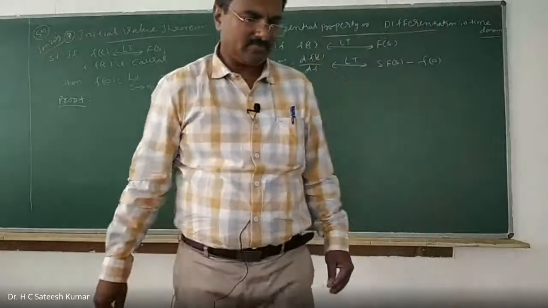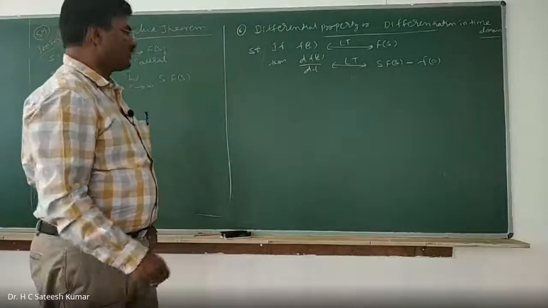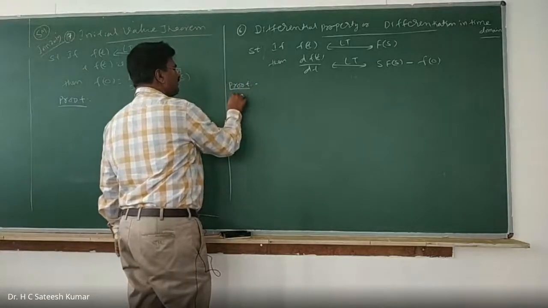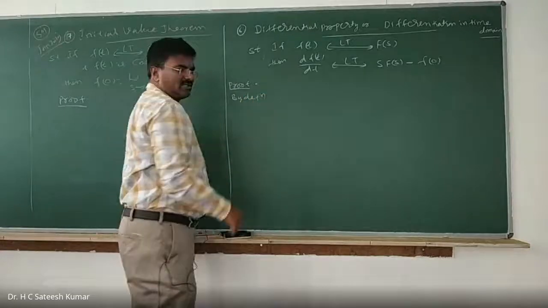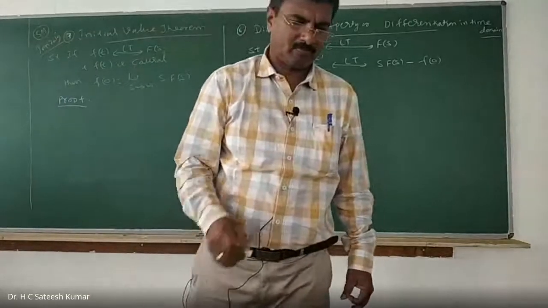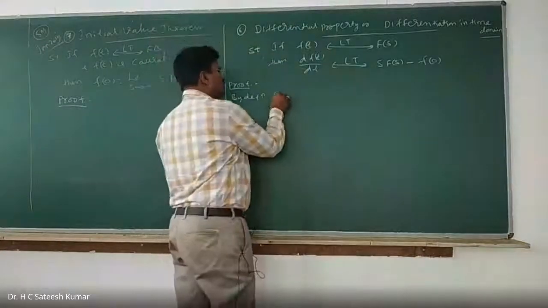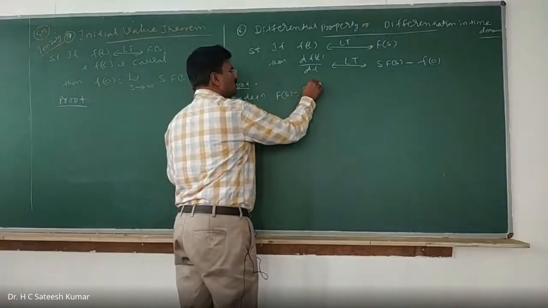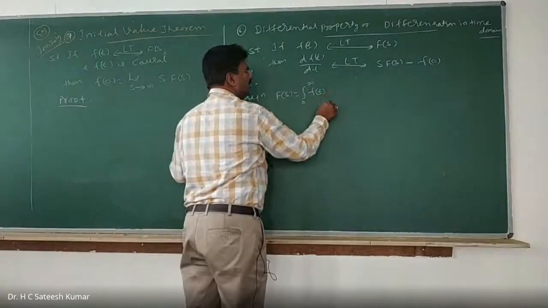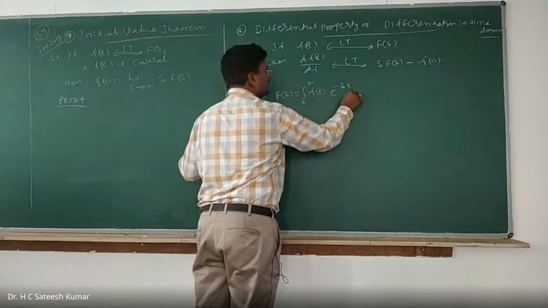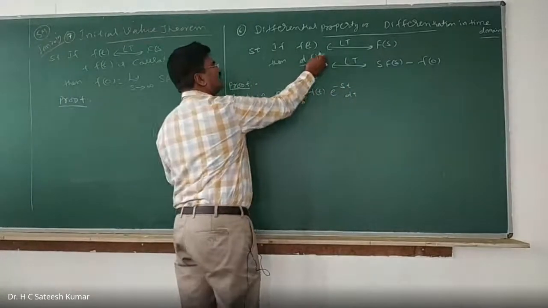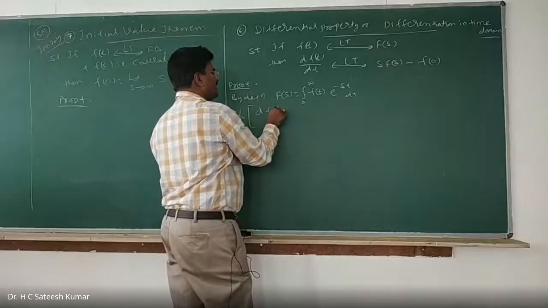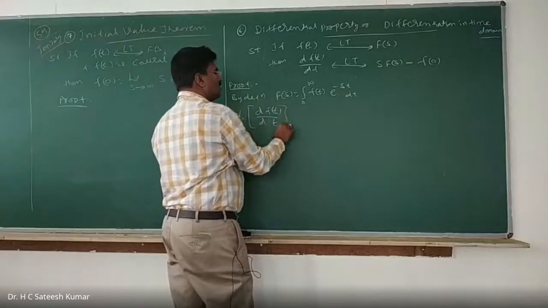Okay, right? So proof of this one. By definition, f of s is equal to integration 0 to infinity f of t into e to the power of minus st dt. Now I want the Laplace transformation of df of t divided by dt. Use the same format.